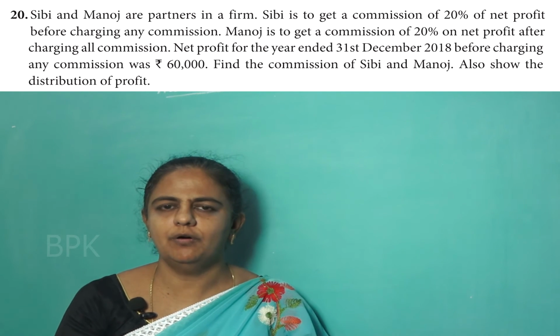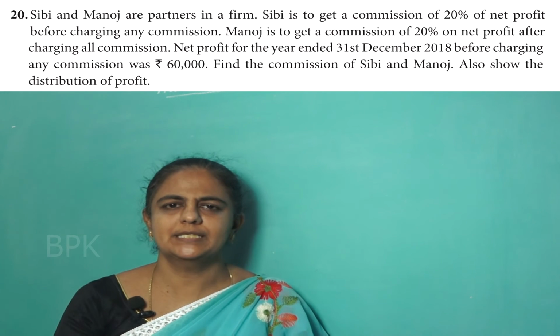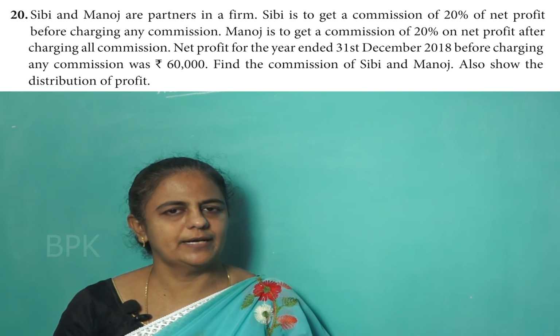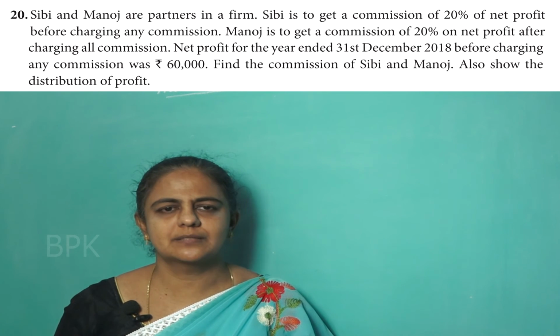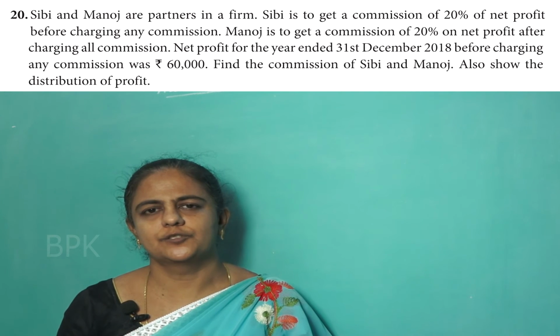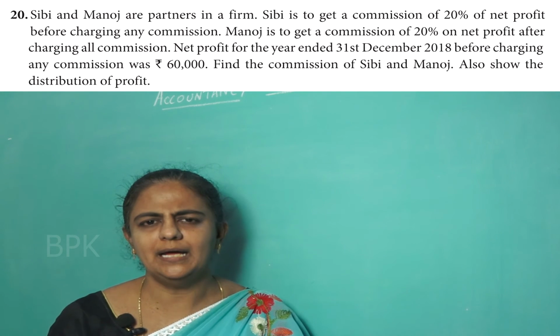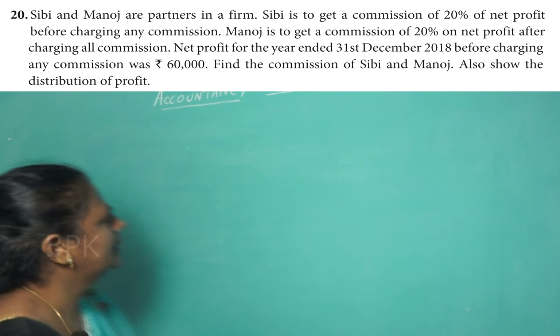So for him before and for the other one after. As I already told you, if it is before, just take the percentage and find the rate. If it is after, you have to put that percentage divided by 100 plus that percentage in the denominator also. I will write the formula, you understand, then you can do the sum. Okay. Question number 20.